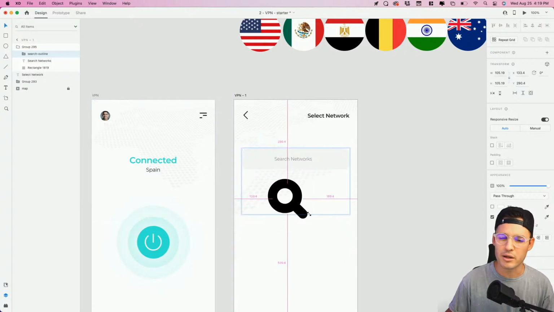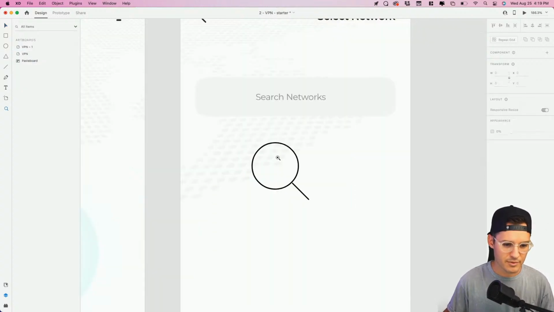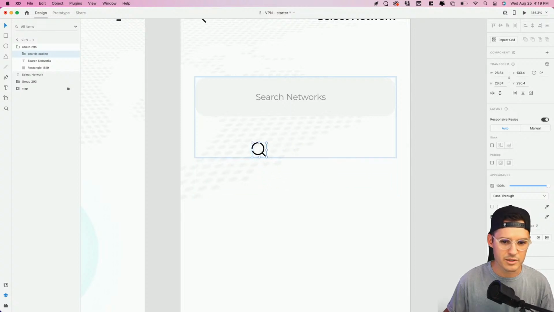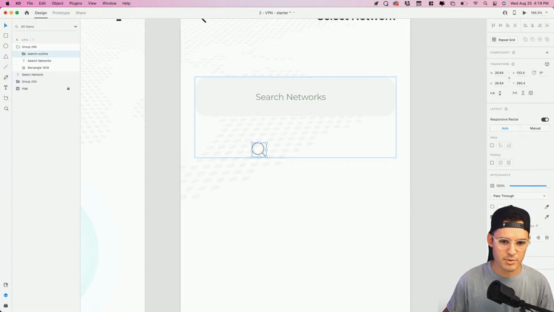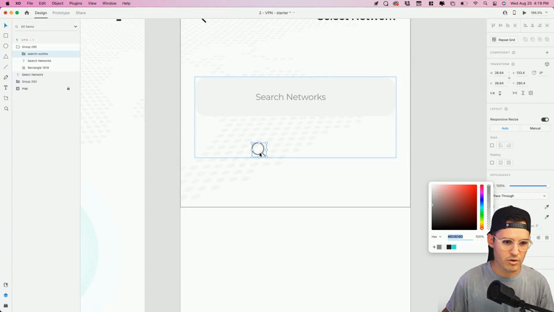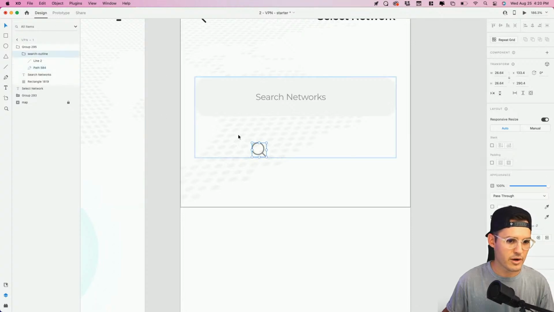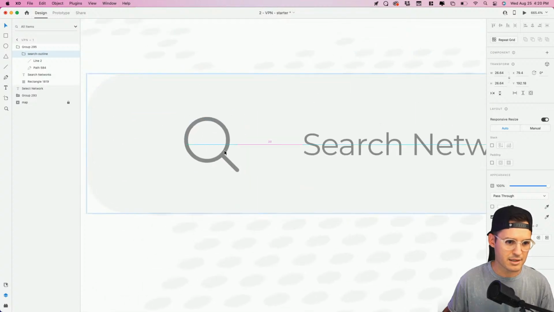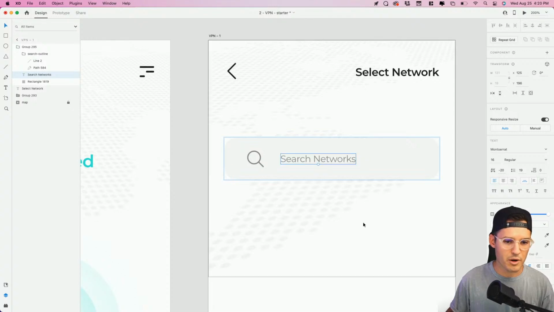I don't vouch for all plugins, but I do try to use them if I can. We'll just thin it out. It could be a really, really easy process. Again, we could have made this icon ourselves if we really needed to. Okay, let's pick a nice off gray. What is that off gray color we're using? Let's apply the same thing for our search icon. All right, grab our icon, zoom in so we can actually select these things and center it like so. All right, so we got a little search bar here, no problem, no biggie.